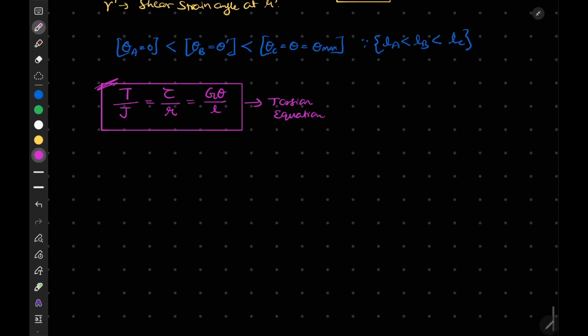Let me write the different terms that are shown here. T is of course the twisting moment or torque moment, or torque. J is your polar moment of inertia. Tau is your shear stress. R is the radius of the shaft.